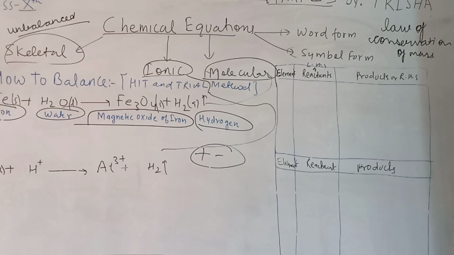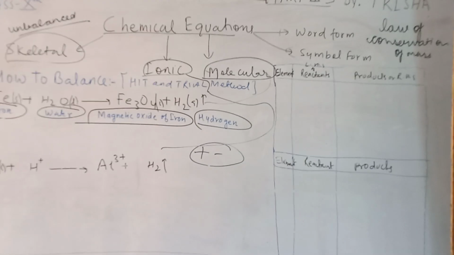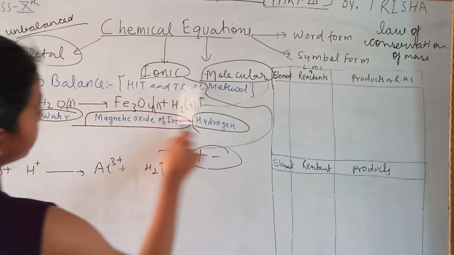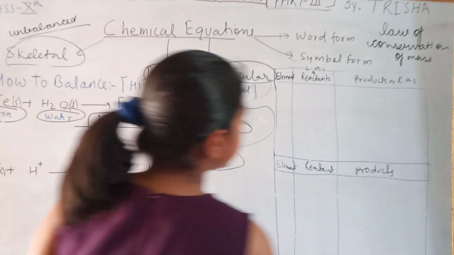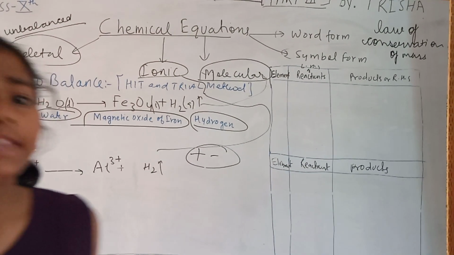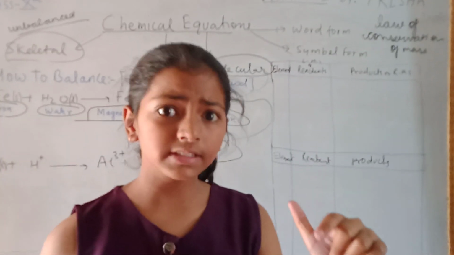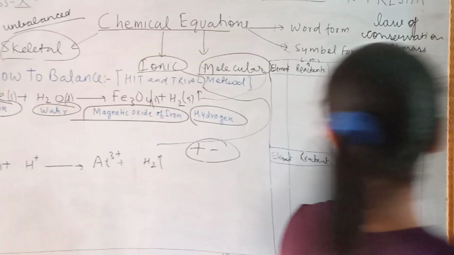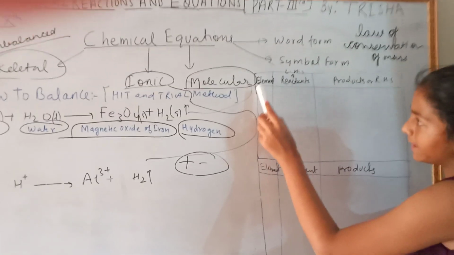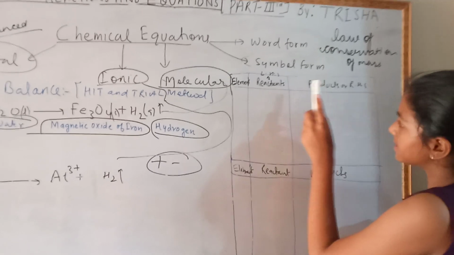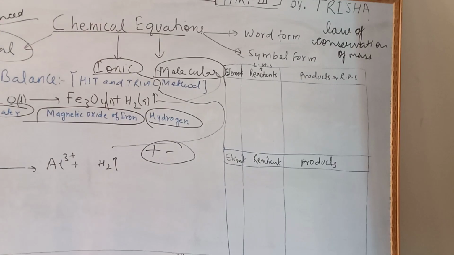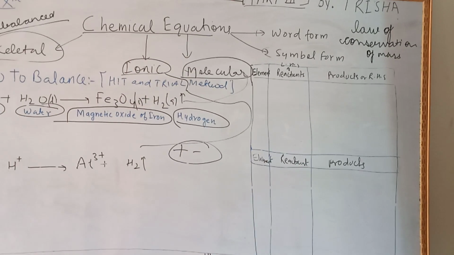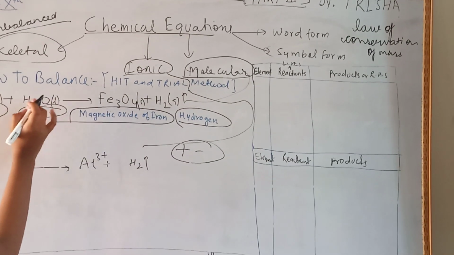Let's balance equation number 1 by the hit and trial method. To do this, we can draw a table. Drawing a table can make balancing the equation easier. There are 3 headings: element, reactant and product. In the first reaction, there are 3 elements: iron, hydrogen and oxygen.